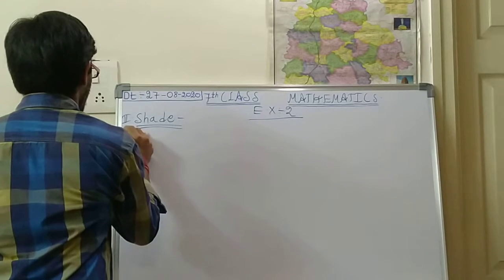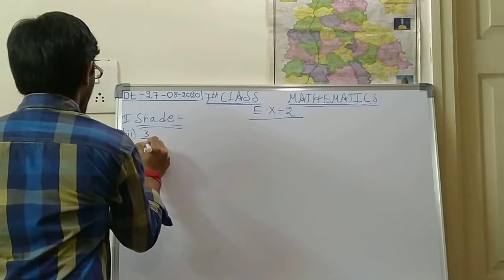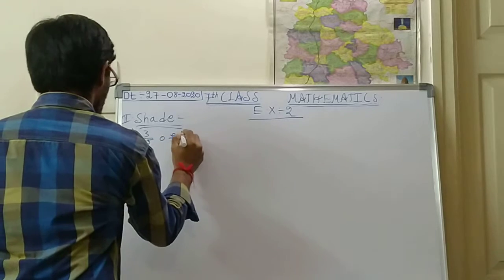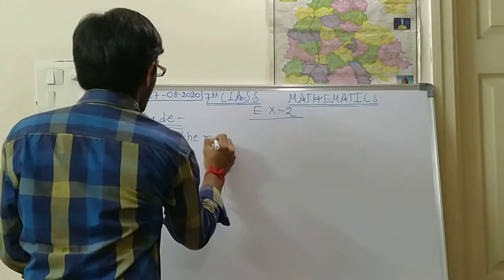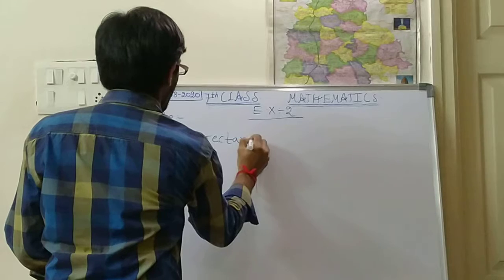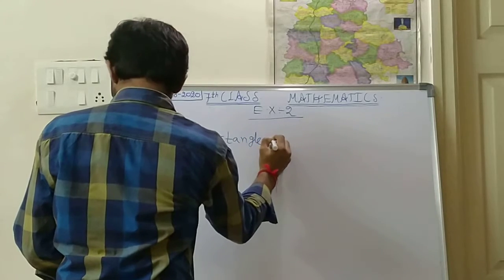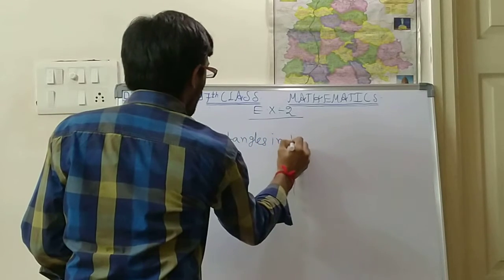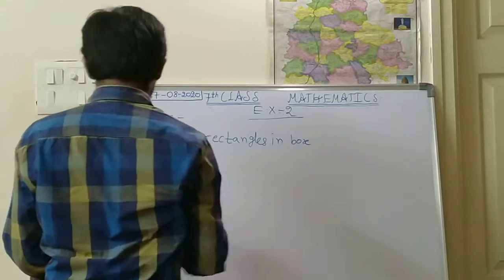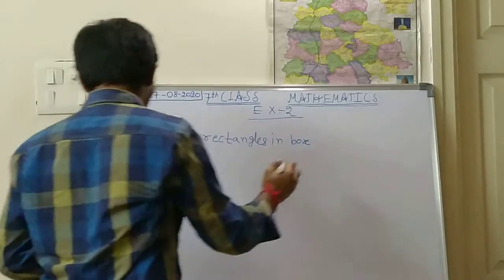The third one I am explaining in this one: shade 3/5 of the rectangles in the box.